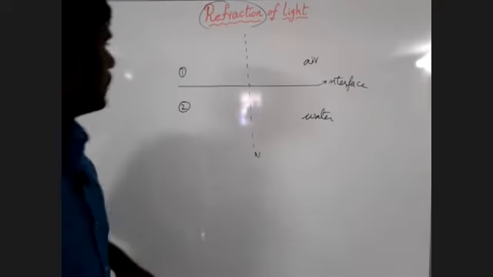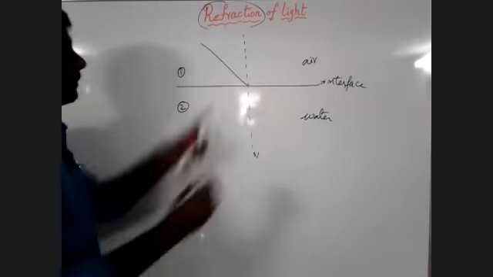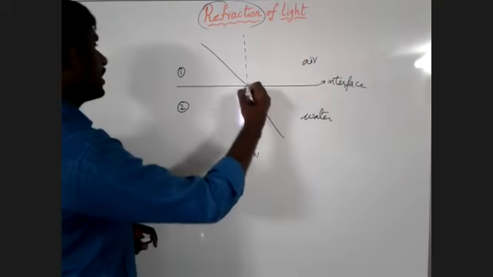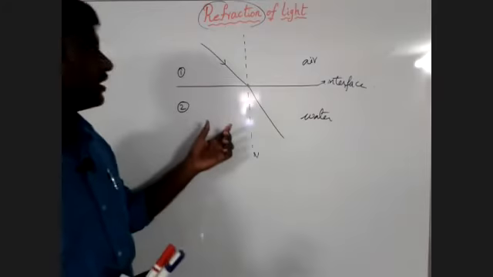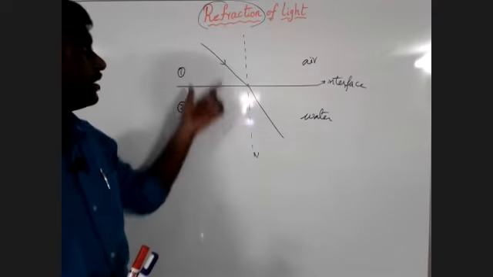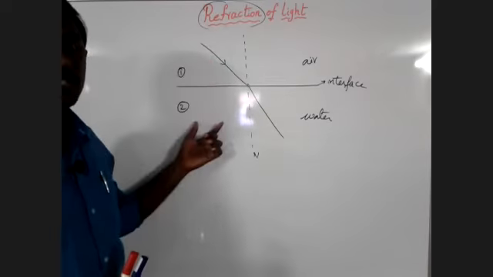There is a bending of light that takes place at the interface. Why does the bending of light take place here? Because when the light travels from one medium to the other medium, the speed of the light changes. Why does the speed of the light change? That is the next question.